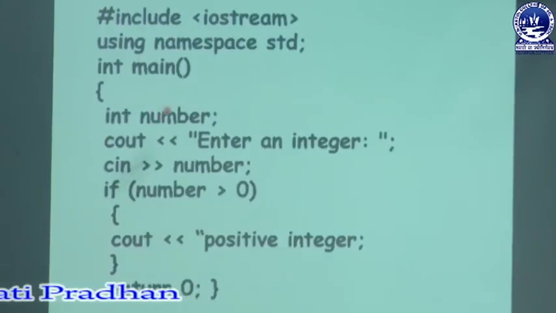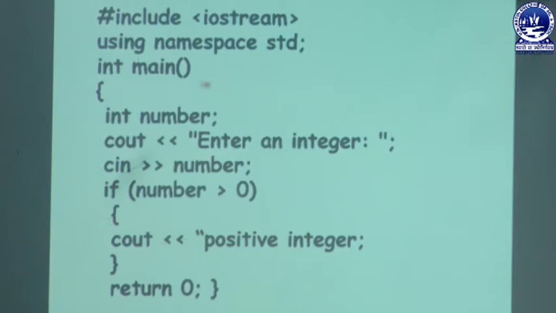Now this is a very simple program of the if statement. #include <iostream>, using namespace std, int main, int number. I have used one number here. I have entered an integer; you can enter any value. Okay. Here I have checked if the number is greater than 0, then cout positive integer.